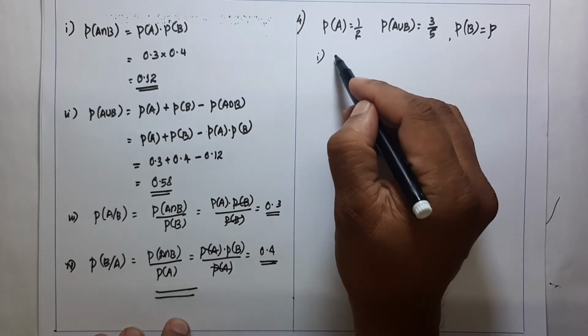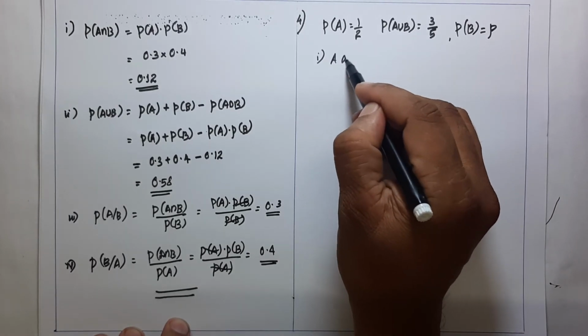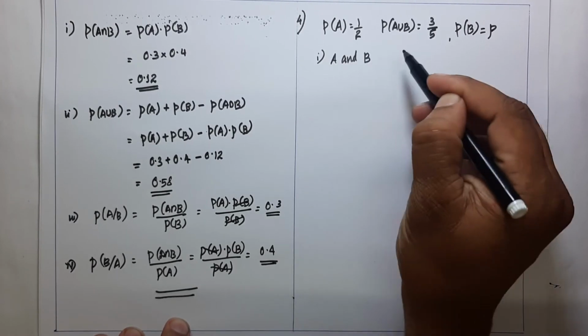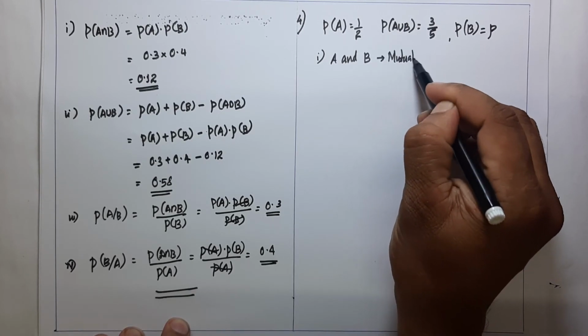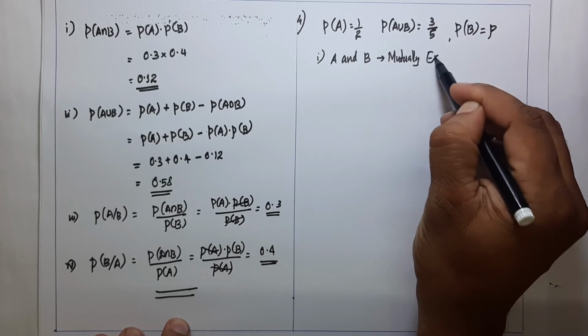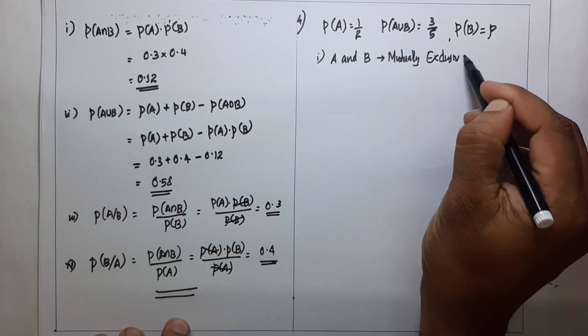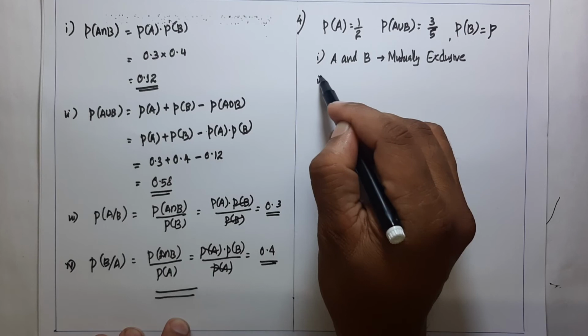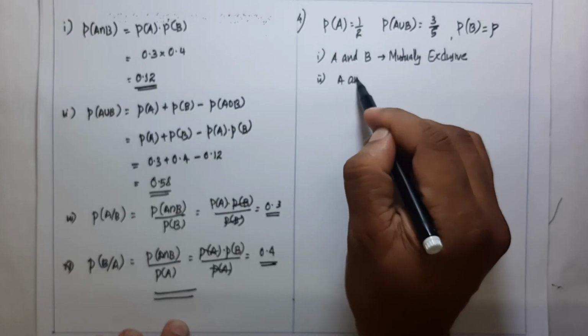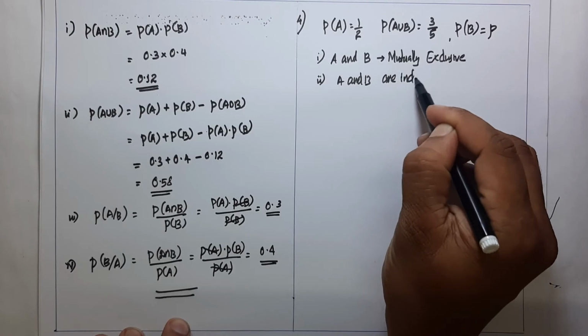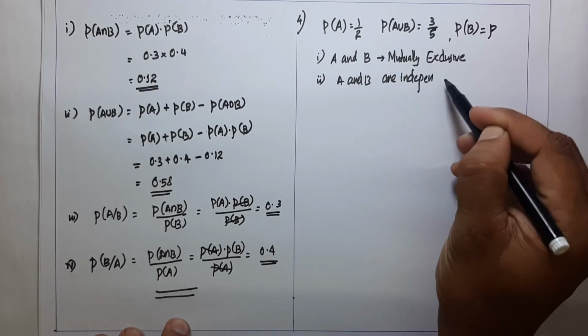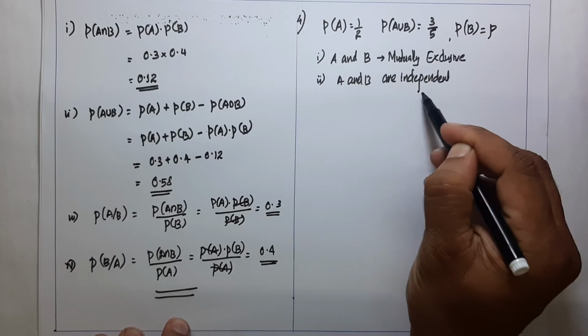There are two questions. First, if A and B are mutually exclusive. And second, if A and B are independent.